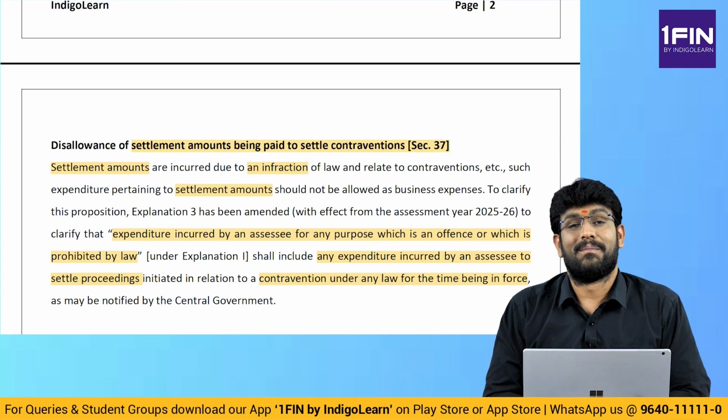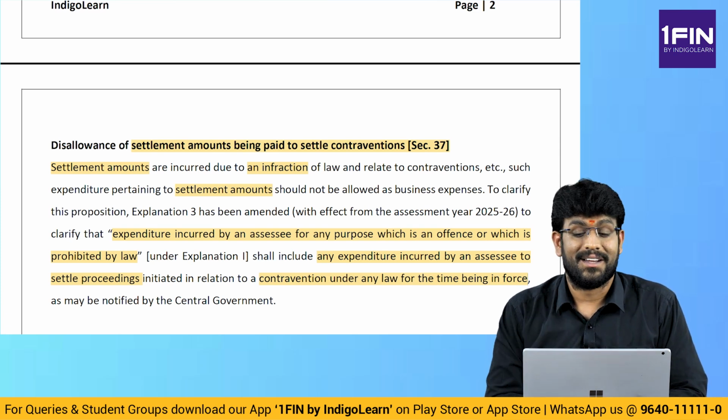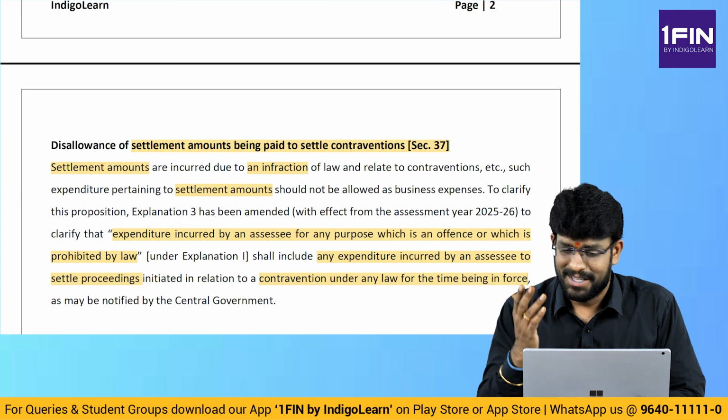So this is an interesting amendment in section 37. Very important point, my dear friends. Next point.